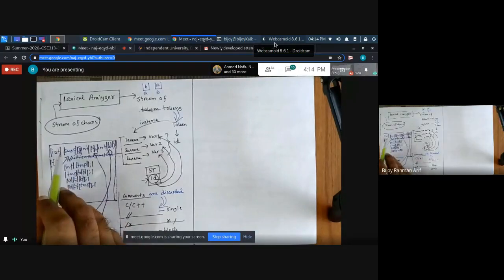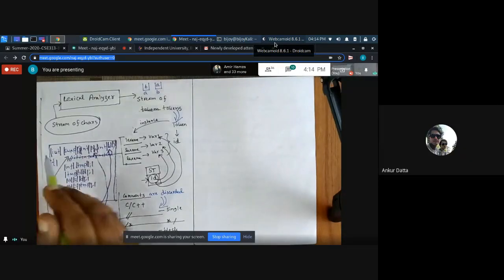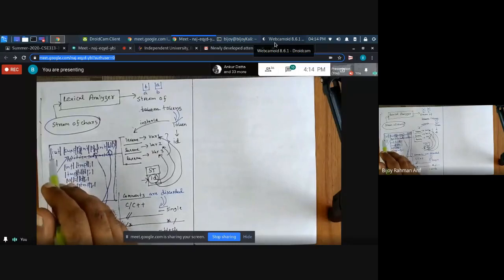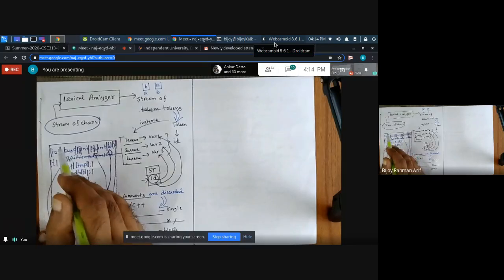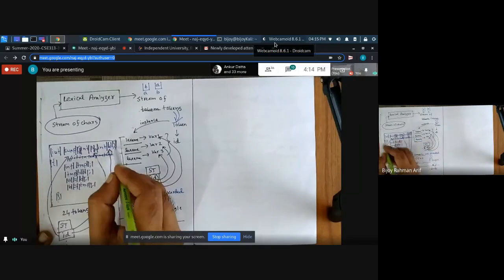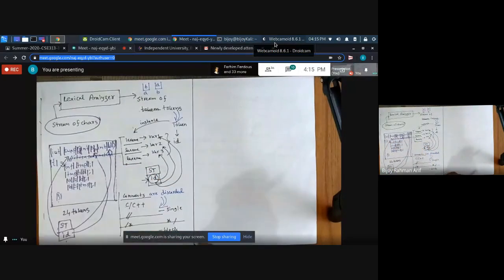It is necessary because if I don't put a space over there, it would become intswap. They are joined together, so that would not be correct. So the space between INT and swap is of course necessary. But how about this? After this one, I make a new line, then I put some space. Are they necessary?